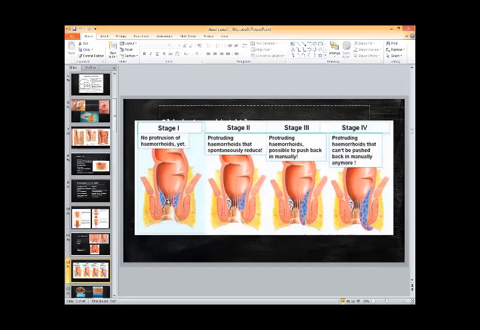First degree is bleeding only, no prolapse. Second degree, prolapse which is spontaneously reduced. Third degree, prolapse which is manually reduced. Fourth degree, prolapse which is not reduced. Okay. And the treatment also depends on the grading or staging of the hemorrhoid: first degree, second degree, third degree, fourth degree.